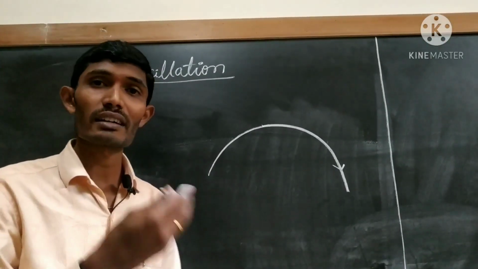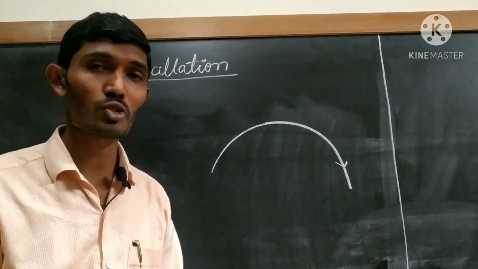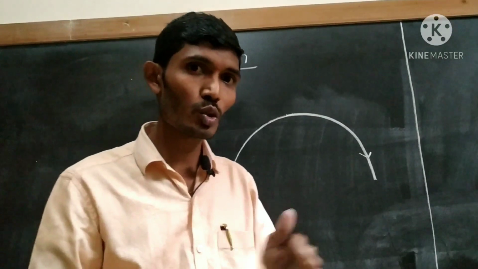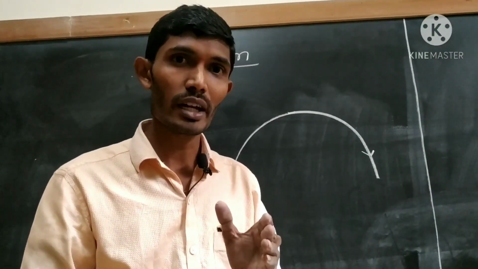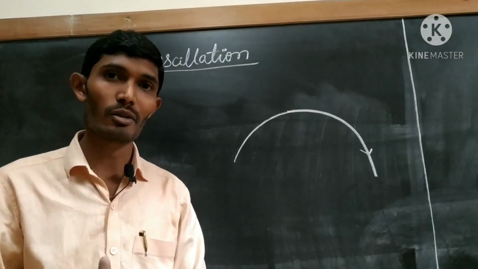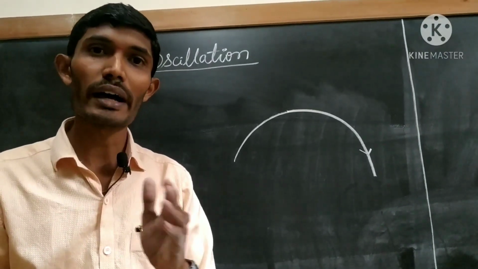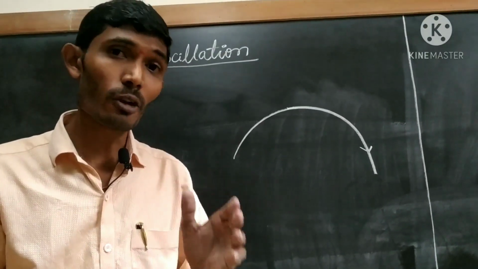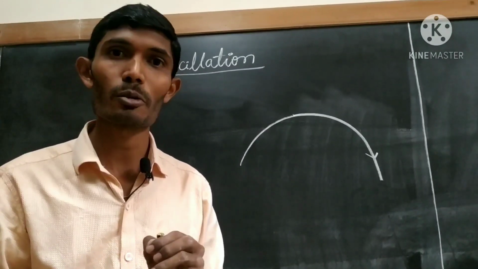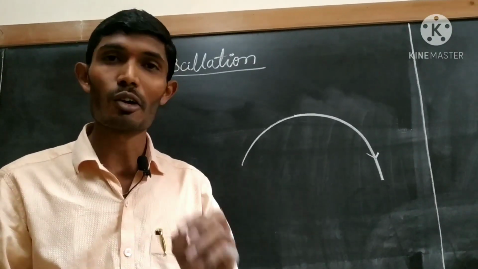Next, let us discuss the fifth type of motion, oscillatory motion. How do you define oscillatory motion? If an object moves to and fro, one time in the forward direction and next time in the backward direction, from the mean position, after regular intervals of time, that is oscillatory motion.